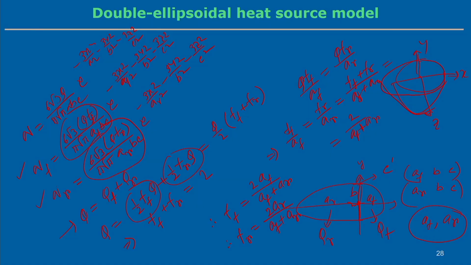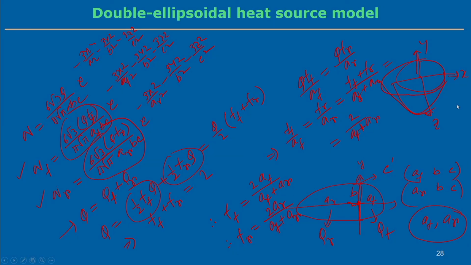That is why we merge two different ellipsoidals, and maintaining the C1 continuity, we can develop the double ellipsoidal heat source model. So this is one of the issues: what is the value of AF and AR that should be considered in the double ellipsoidal heat source model. That parameter is not explicitly defined unless AF and AR are defined based on experience, or the AF and AR parameters can be linked with the welding velocity, and we can estimate the value of AF and AR as a function of the welding velocity.